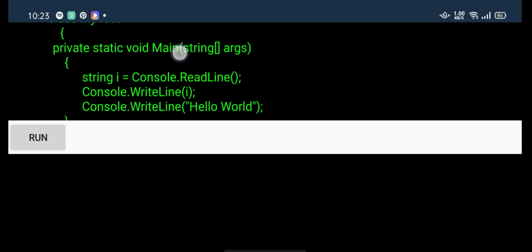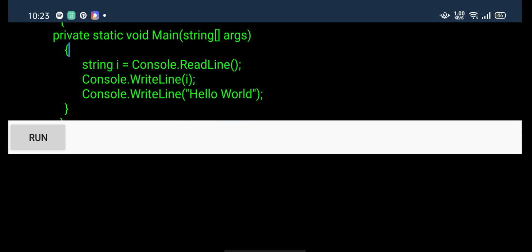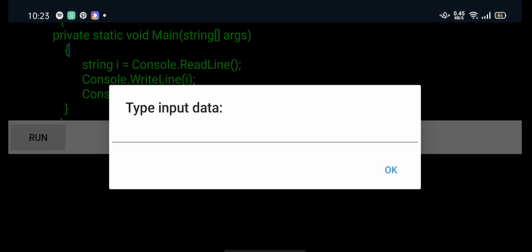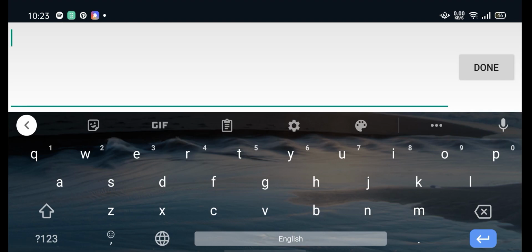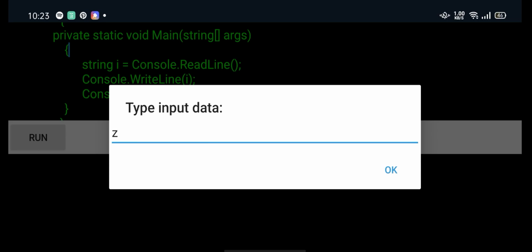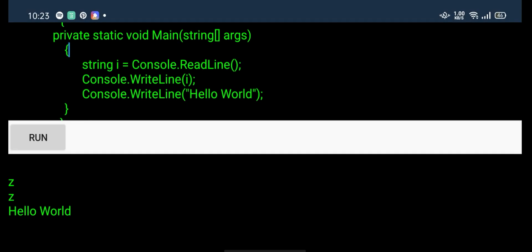So we have here a string I which accepts an input, and then after that we have a console write line that writes the inputted value, and then we write hello world. Now when we run it, it will prompt us to input data. We input Z, okay, and then it will print all the values and hello world.